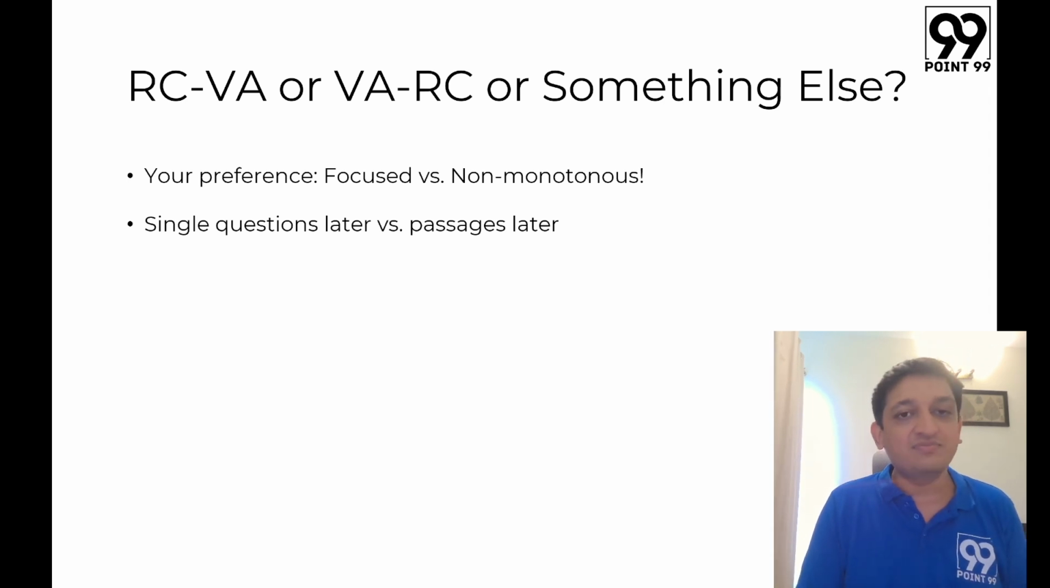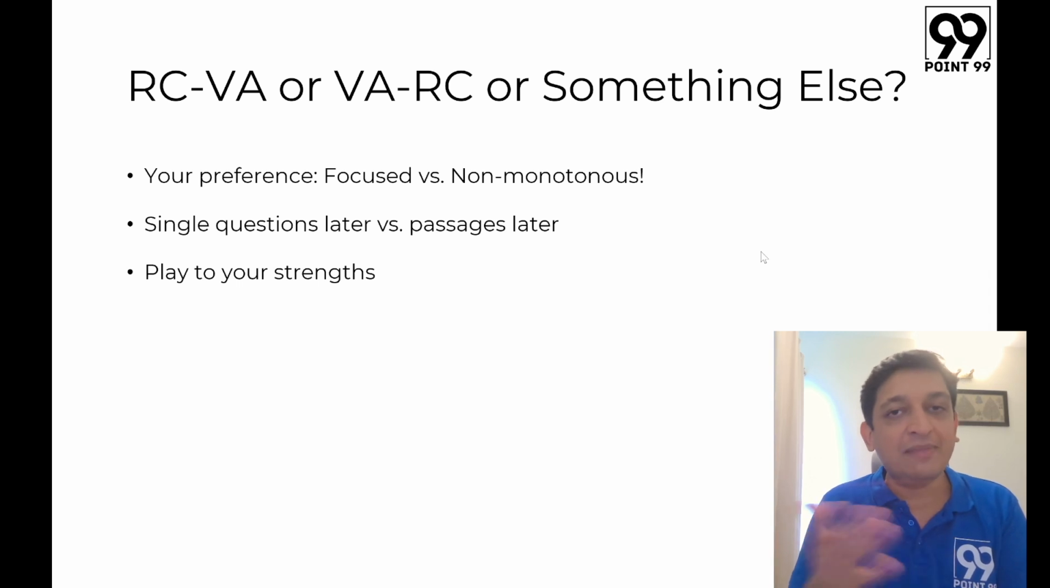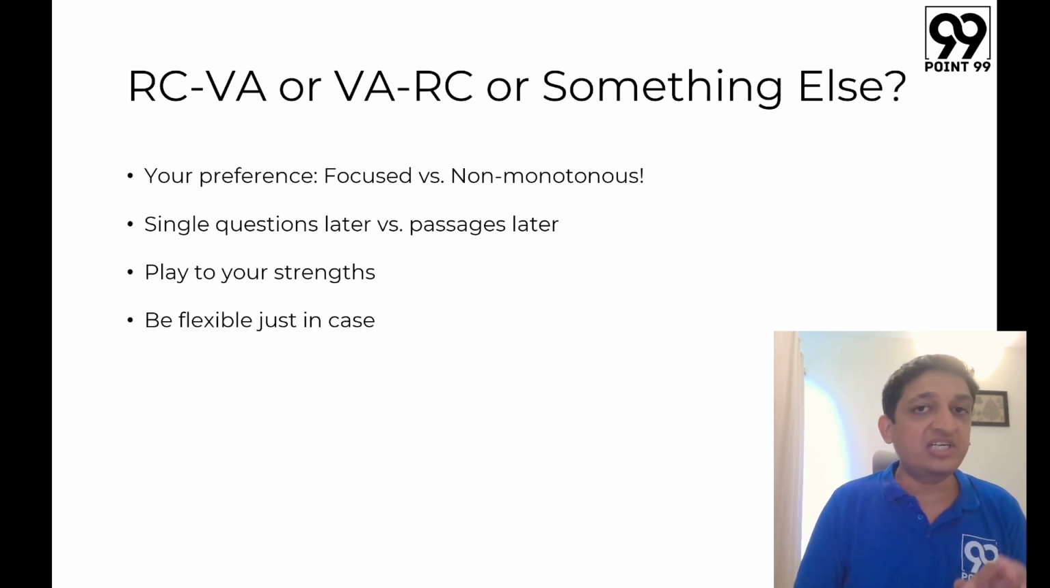Now you have to take a call based on the evidence that you will get from your performance at the mocks, and then you can decide कि VA पहले करना चाहिए कि RC पहले करना चाहिए। But always remember this thing, play to your strengths। If you know that your strength is VA, तो उसको बाद में करने की कोई जरूरत नहीं है। You can start with VA, finish it off, and then you can go to RCs. It's perfectly okay.